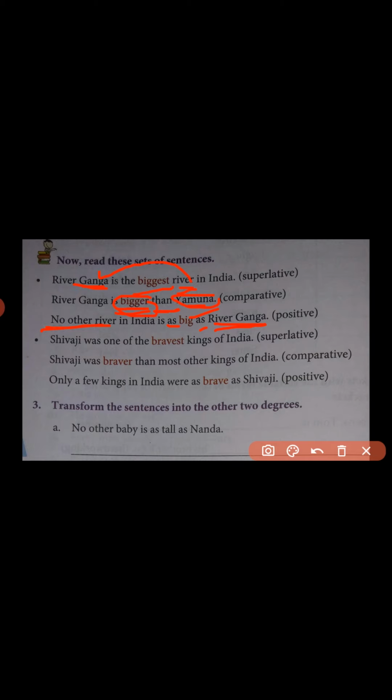See here, one more example is given. But this type of sentence, see, Shivaji was one of the bravest kings. In the first comparison, we find only a single river among the other rivers in India, whereas in the second example we find Shivaji being one of the bravest kings. That means there were so many kings as brave as Shivaji, and Shivaji was one of them.